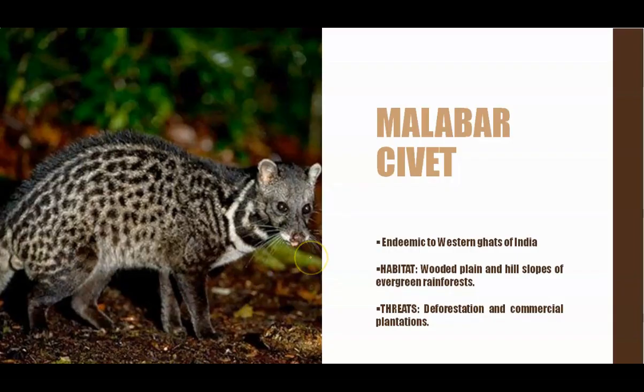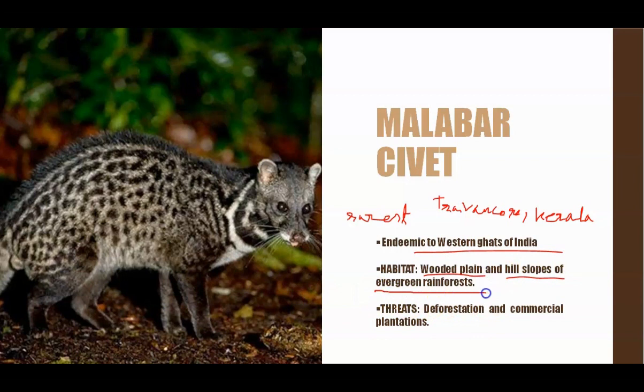The next critically endangered mammal is the Malabar civet. This is the Malabar civet, which is considered to be the world's rarest mammal. And it was first reported from Travancore, Kerala. This is found in the Western Ghats of India, and the habitat of this species is the wooded plain and hill slopes of the evergreen rainforest.